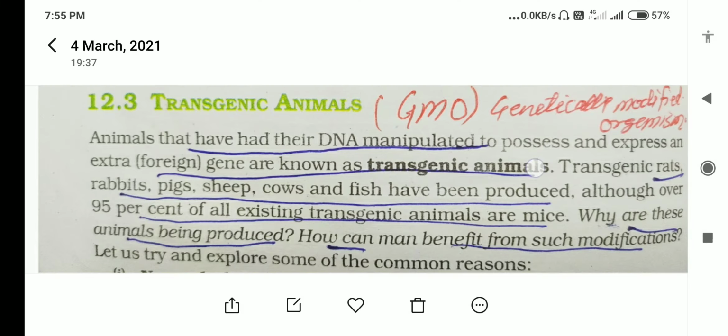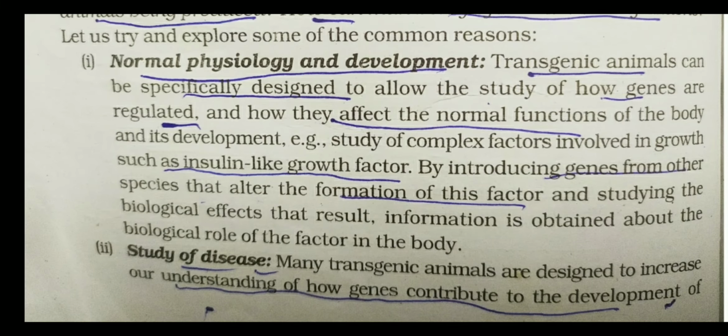Students, these transgenic animals are very useful for humans. How are they useful? They are used to understand normal physiology and development processes. In our human body, what type of physiology occurs? How do growth and development take place? How are genes expressed?